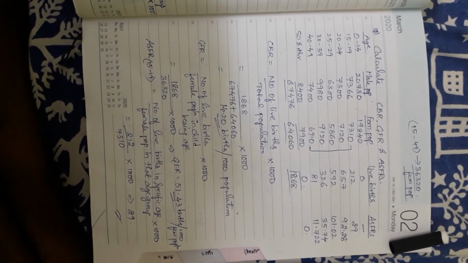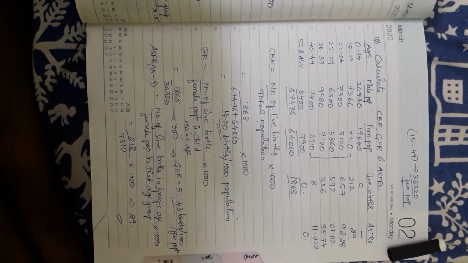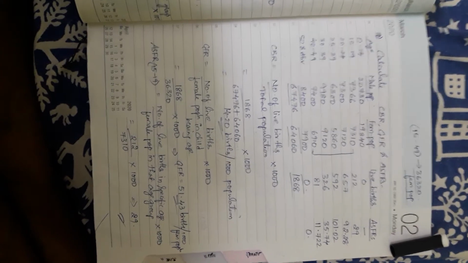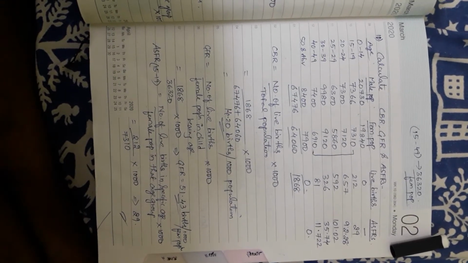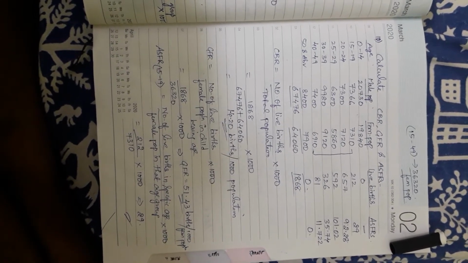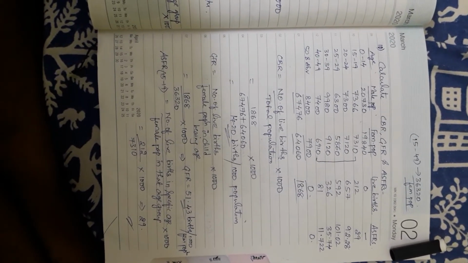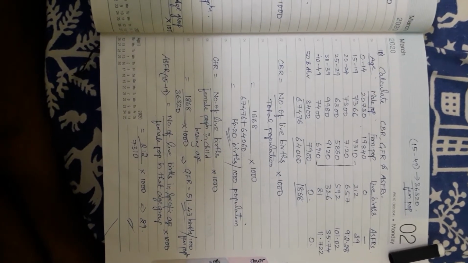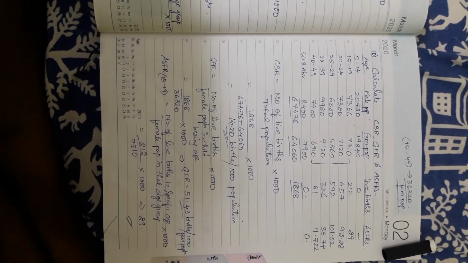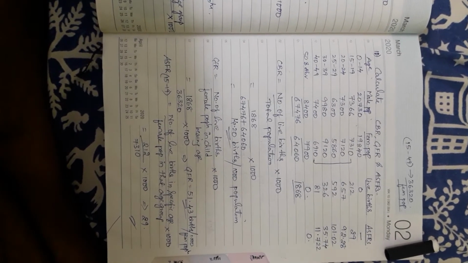And female population in childbearing age, only female population. Now sex composition is taken. Female population alone you check. In that, 15 to 49 female population alone should be totaled. Most of the students commit errors in taking the total between CBR and GFR. There is a lot of confusion. CBR means the whole total should be taken, male and female both, whereas in GFR only female population, that too under childbearing age 15 to 49.